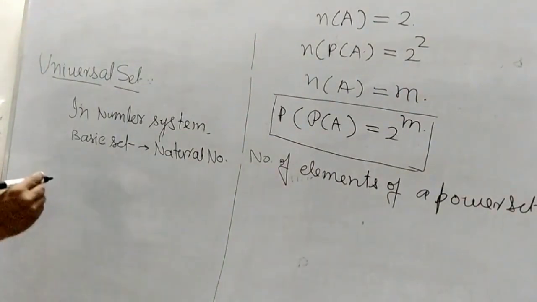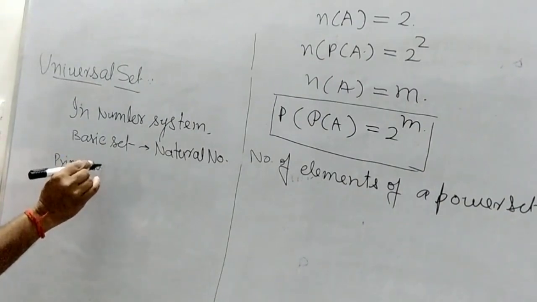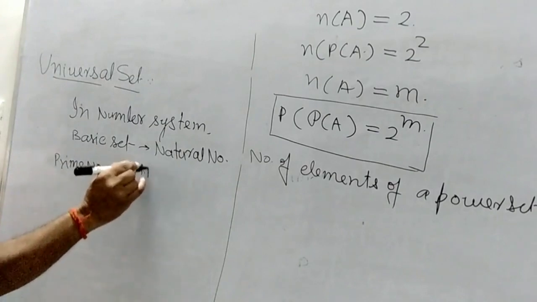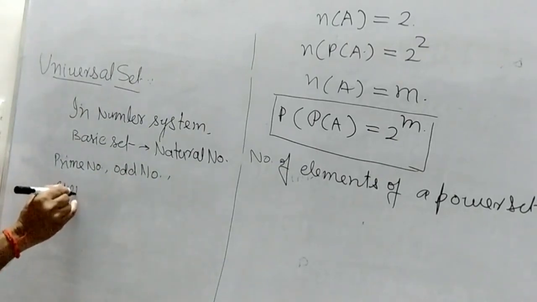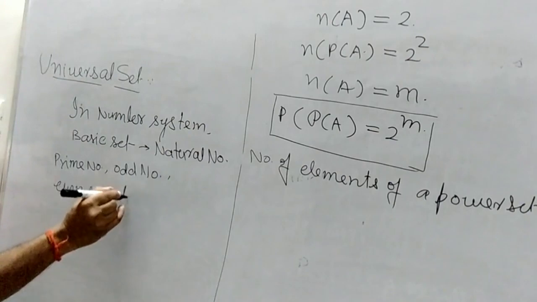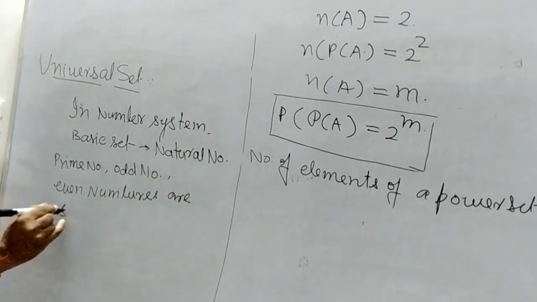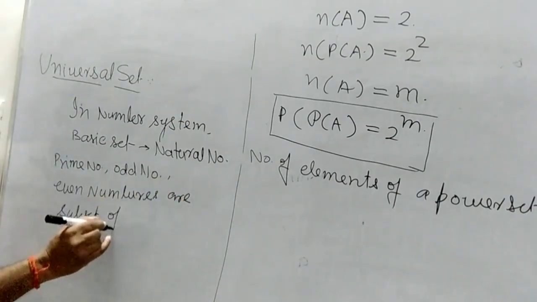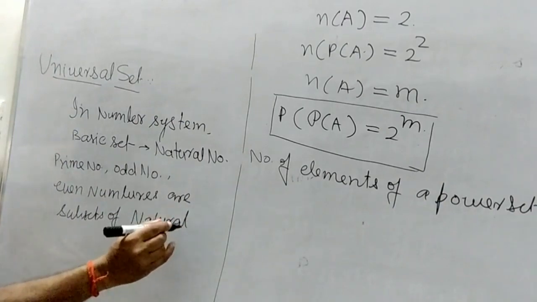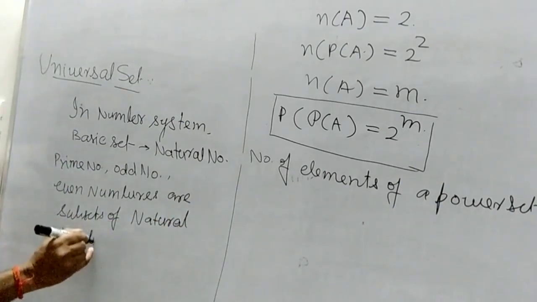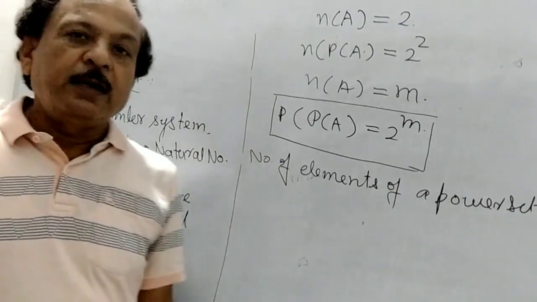So the natural numbers, just as prime numbers, odd numbers, even numbers are subsets of the natural numbers. So the natural number is the universal set.